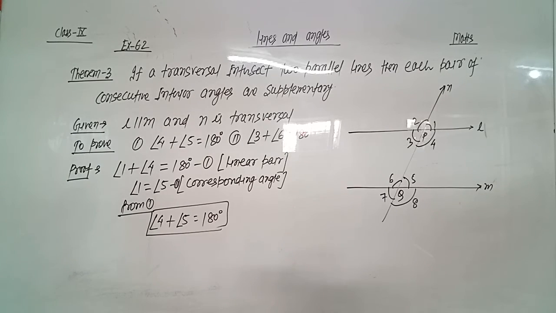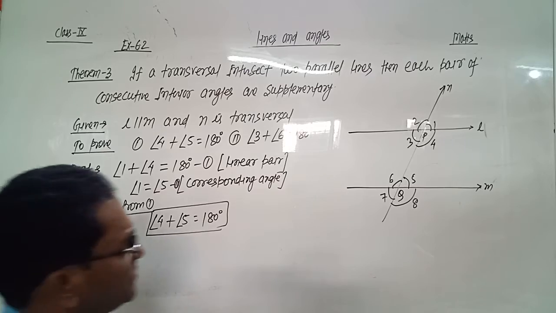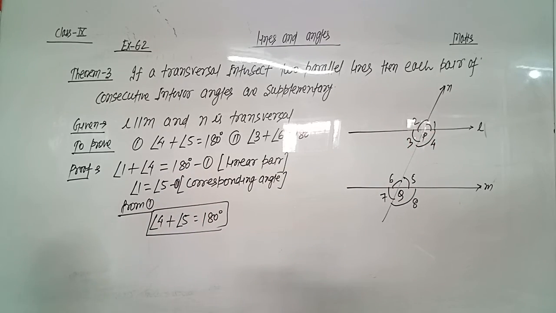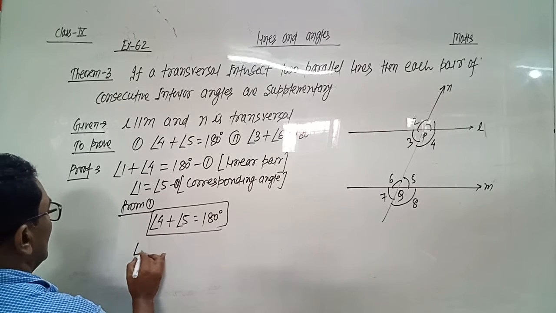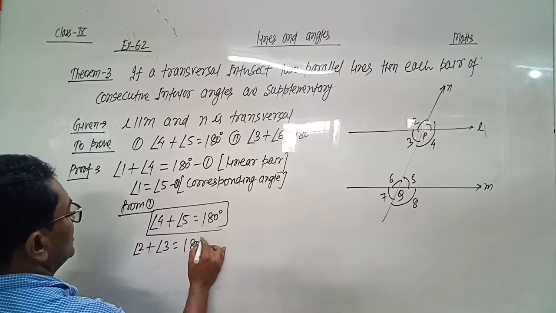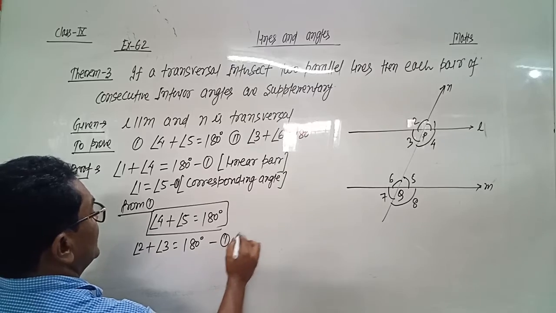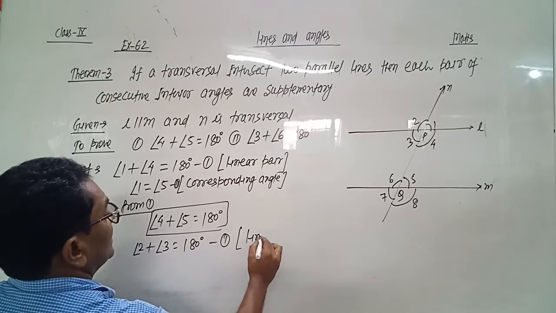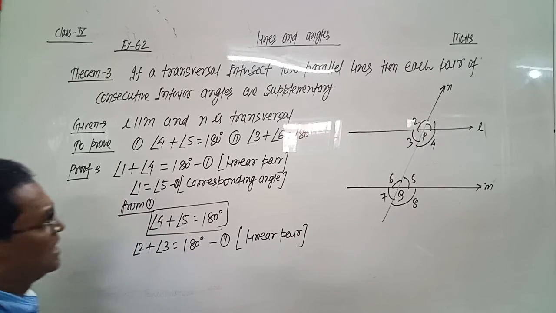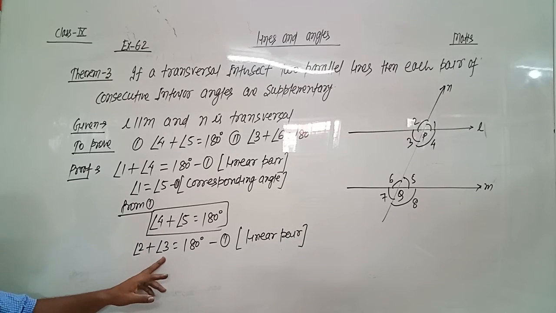Now angle 2 plus angle 3, from linear pair, angle 2 plus angle 3 is equal to 180 degree.